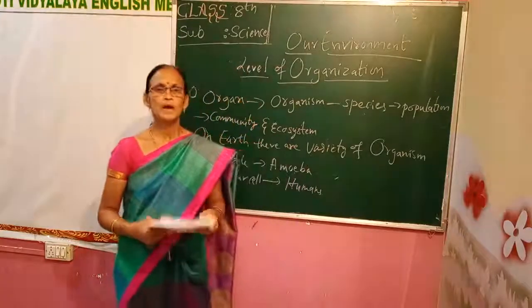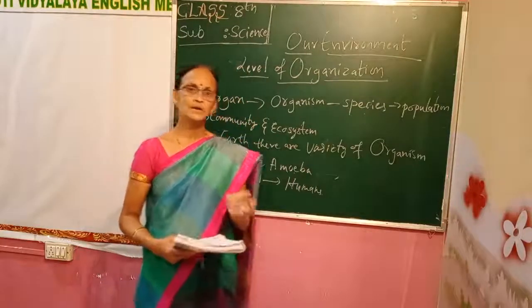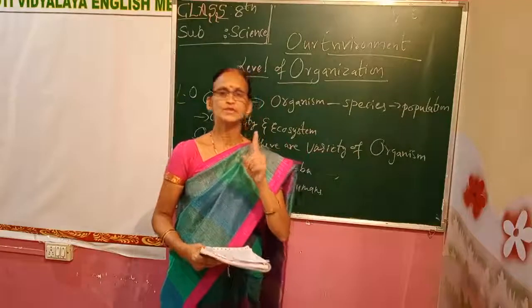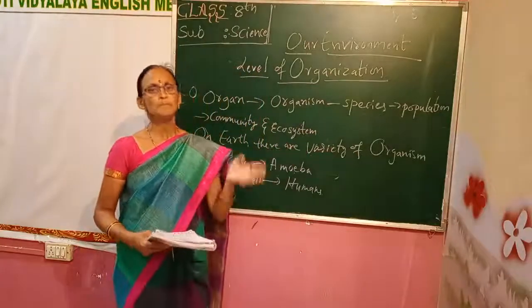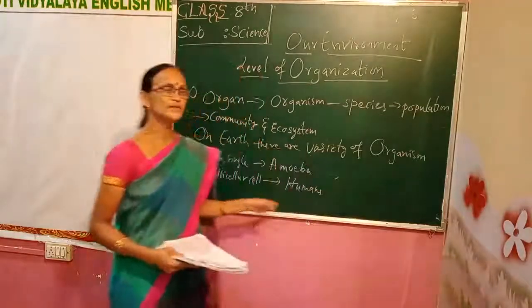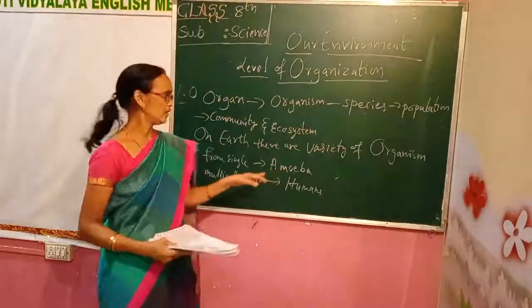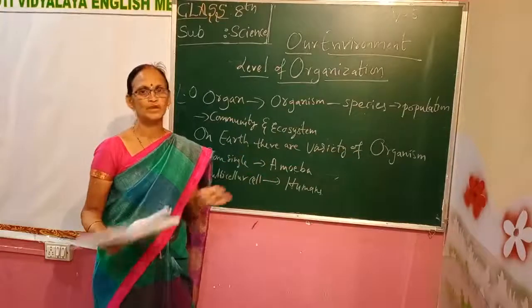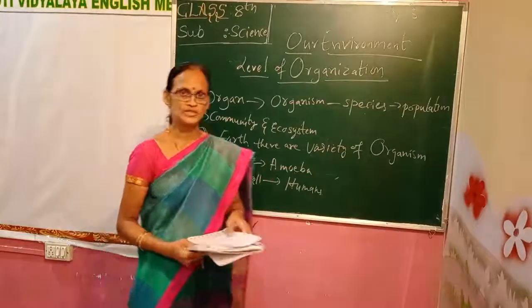So some organisms which have only one cell are unicellular, others are multicellular. So all these living organisms together live on the earth with the help of the environment, and that is called ecology.